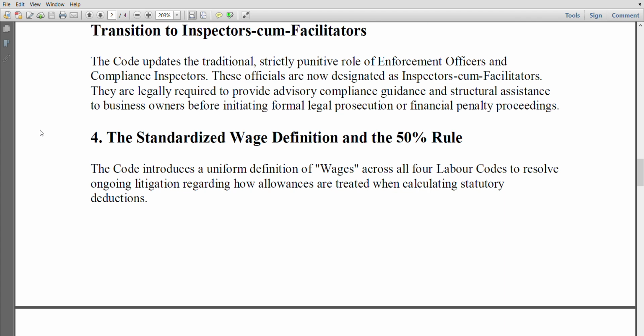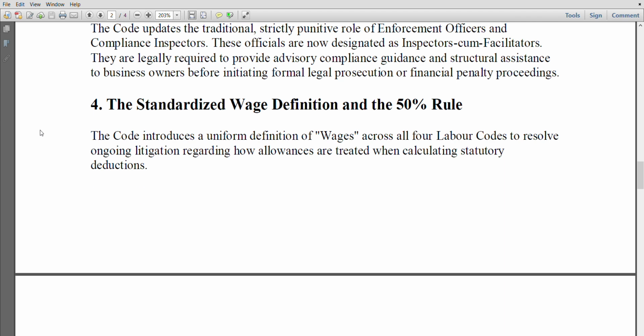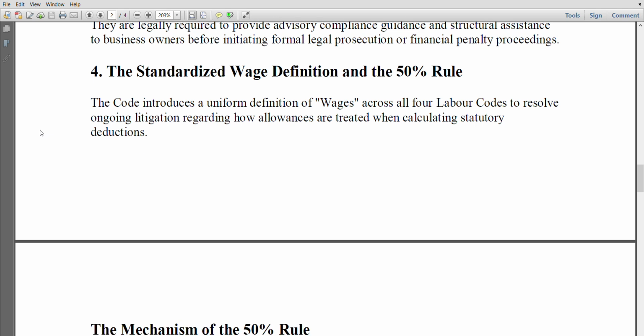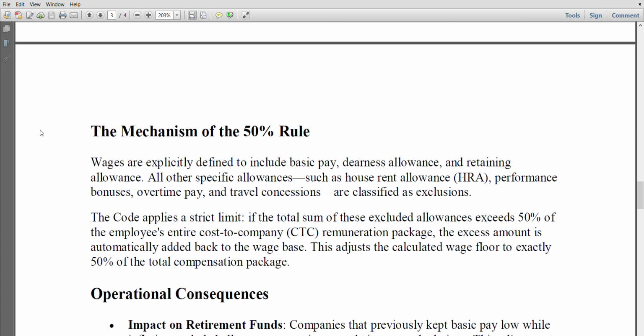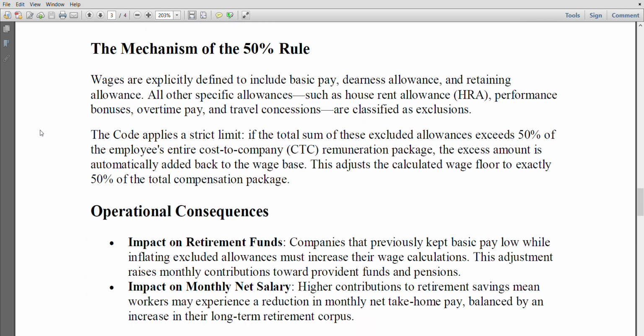The standardized wage definition and the 50% rule. The code introduces a uniform definition of wages across all four labor codes to resolve ongoing litigation regarding how allowances are treated when calculating statutory deductions. The mechanism of the 50% rule.